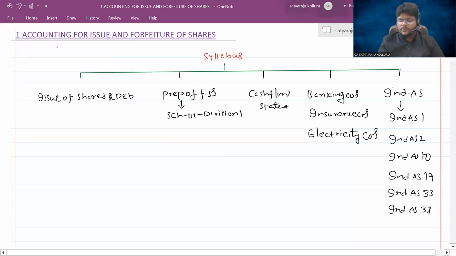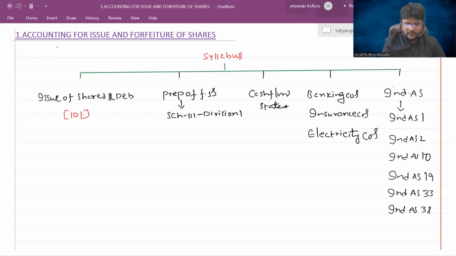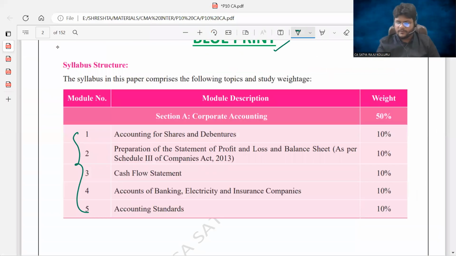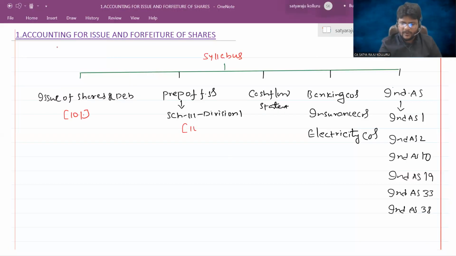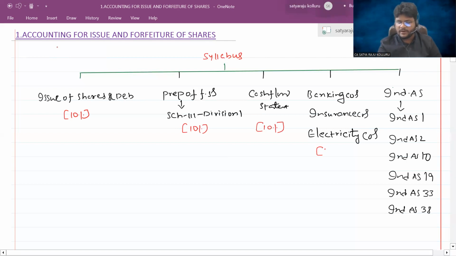So each specific chapter, they also allocated the marks. Issue of shares and debentures, they allocated 10% of the marks. If you check here, 10%. For all, 10%. Preparation of financial statements is 10%. Cash flow statement is also 10%. Banking company, insurance, electricity companies, 10%. For Ind AS, also they allocated 10% of the marks.